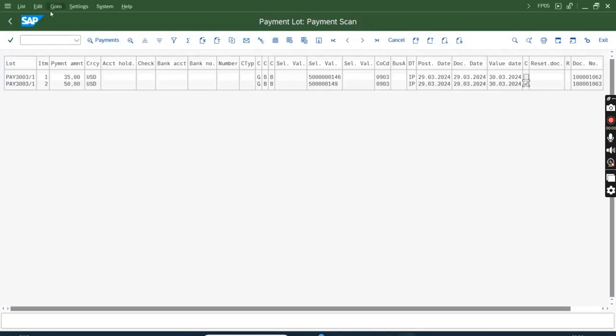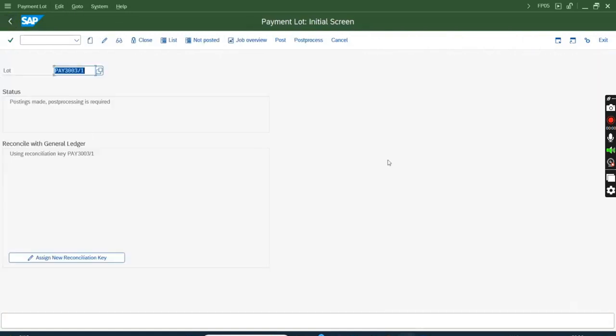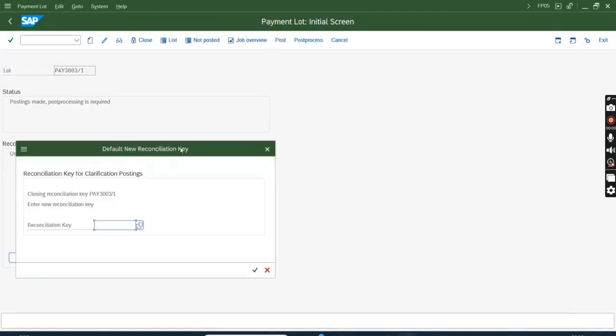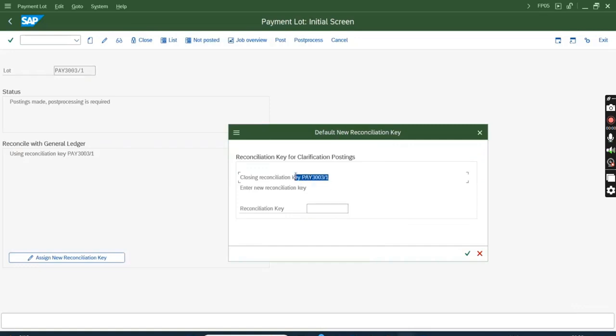So in that case, what will you do? You can assign a new recon key. This is one option you can select, and you can assign a new recon key. So suppose this is my recon key. I will split it further, say A. When I click, it will create a new recon key. That means the correct ones will lie in this recon key, and the failed ones, for which post processing is required, will go to this recon key.